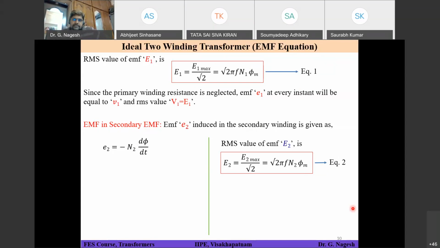You are able to hear me, right? Yes, sir. Okay, so simply substitute phi equals phi m sin omega t again and do the derivation for that, and try to avoid that minus sign.